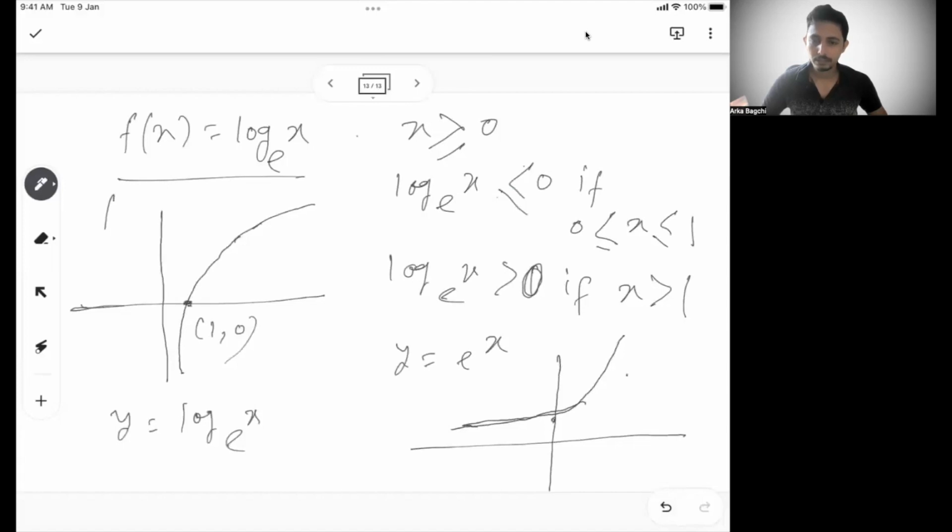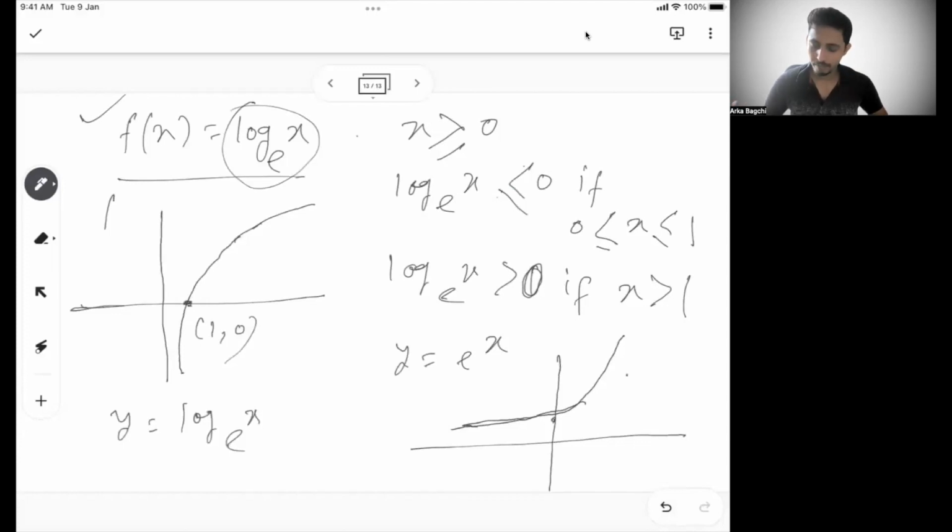Log x cannot have negative x, but log of x can be positive or negative. So log of x base e is basically y in the previous section. This whole part can be negative, but x cannot be negative.